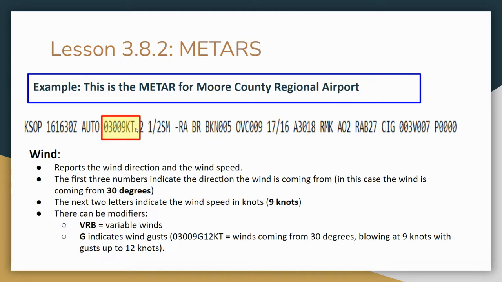All right. Every once in a while, you might see this VRB, which stands for variable wind. It means the wind's moving around a lot and it's not coming out of any specific position. And that would replace these first three digits. So they would put VRB instead of 030. Then you might also see, if you look at the bottom bullet point here, G indicates wind gusts. So you might see something like 03009G12KT. That means that the sustained winds in this area are 9 knots with gusts up to 12 knots.